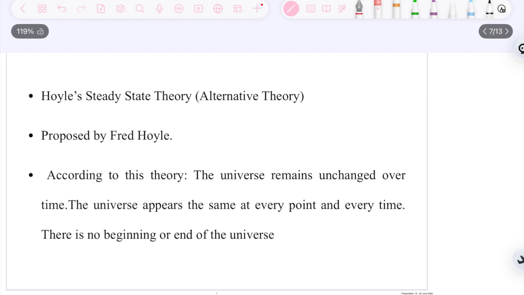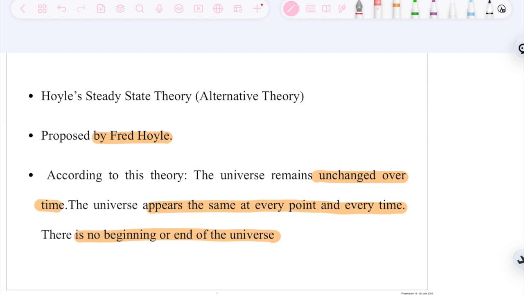The next theory, which is in continuation of this Big Bang theory, is Hoyle's steady state theory. Now the Big Bang theory stated that the universe is constantly expanding, but the steady state theory states that the universe is not expanding. It was given by Fred Hoyle, and according to this theory, the universe remains unchanged over time. The universe appears the same at every point and every time, and there is no beginning or end to the universe. So the universe is in a steady state. It does not expand as was stated by the Big Bang theory.